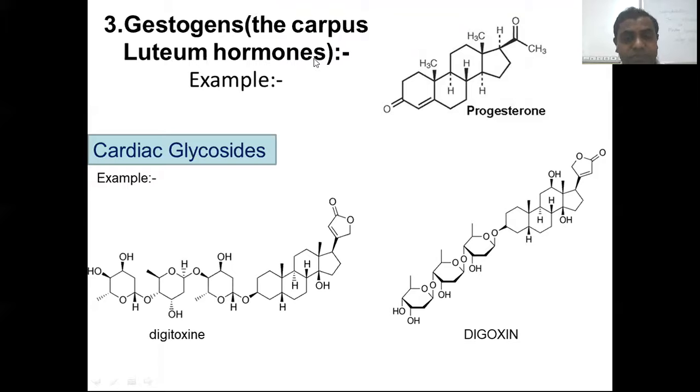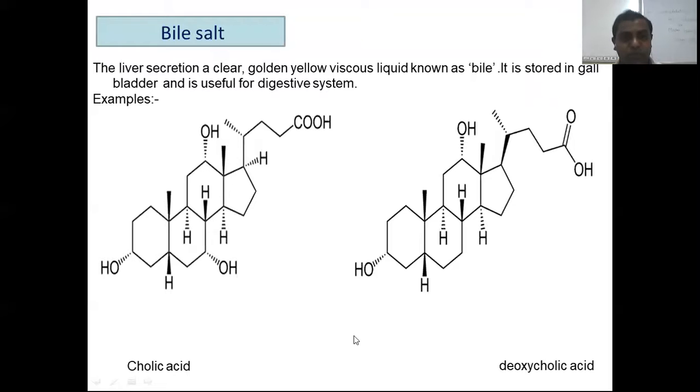Now the gestogen, the corpus luteum hormone. Corpus luteum is a body hormone present in the female ovary, and yes, this is a hormone like progesterone, which is considered a gestogen. These are the typical examples of the cardiac glycosides like digitoxin and digoxin. Yes, now the last one, that is bile acid.